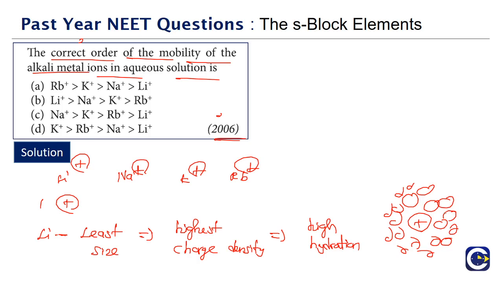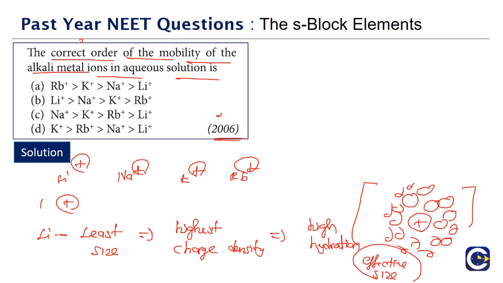Potassium will be able to attract even fewer. So if you look at the effective size, it is not just the size of the lithium or potassium or sodium or rubidium, it is the size including these water molecules. The mobility will depend not on the size of the ion actually, but on the effective size of the ion. That means we have to include the water molecules also.